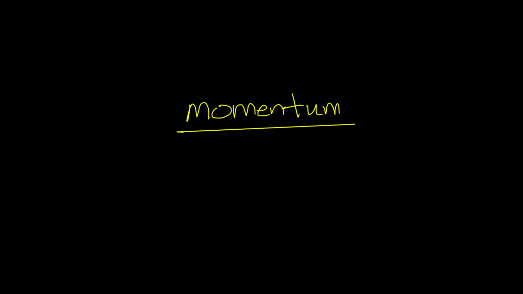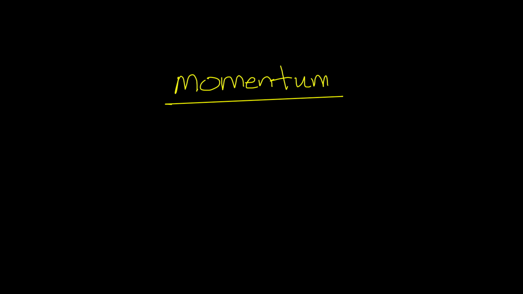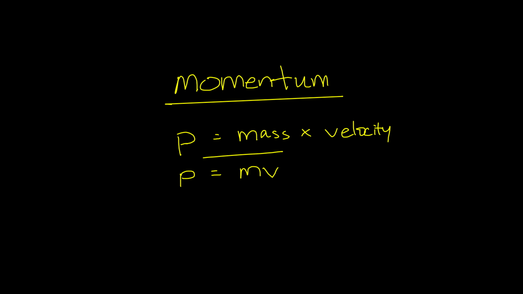However, we're looking at objects that are moving at a certain speed. And so, by definition, in physics, momentum is referred to as the product of an object's mass times an object's velocity. And so, the symbol for momentum is a lowercase p, and this would be the equation. We can actually simplify it. We can just say P equals m times v. And so that is the primary equation for momentum.